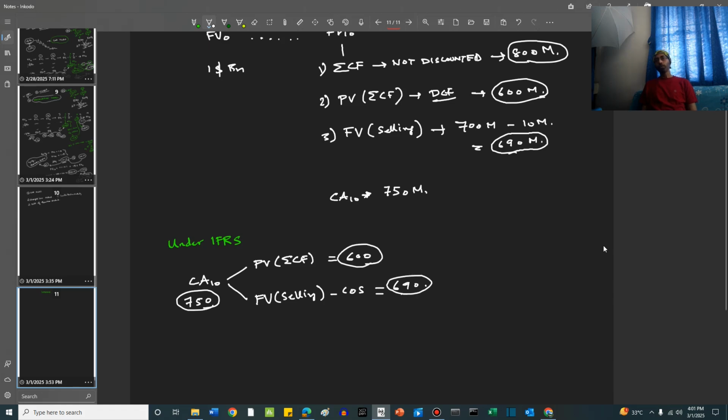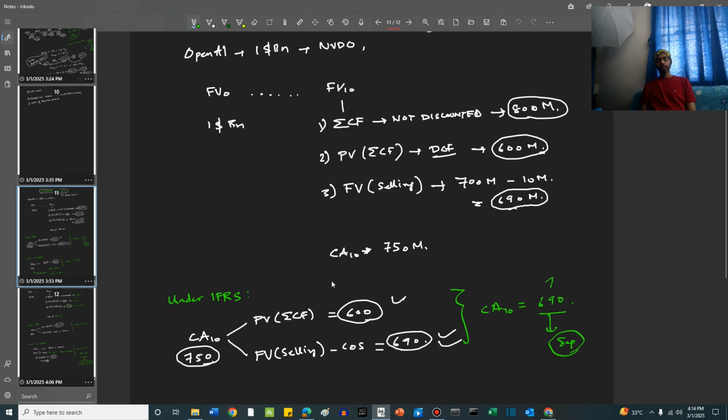So how much do we reduce? Do we reduce to 600 or do we reduce to 690? That is the question. The answer is, we reduce it to the higher of the two. So the new carrying amount would be equal to 690, not 750. And a new depreciation schedule will be formed based on this new carrying amount.